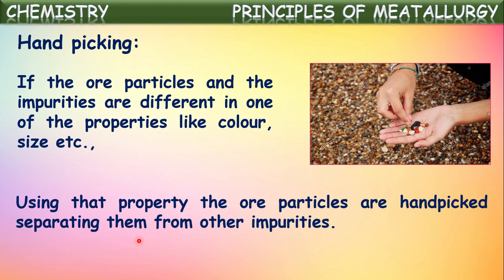Okay, this hand picking process can be used to separate the gangue particles from the ore when the ore and gangue have a difference in either the color or size of the particles. Then they can be easily differentiated by watching, and those particles can be separated by hand picking. This is one of the techniques used in the concentration or dressing of the ore, that means in the removal of gangue from the ore.